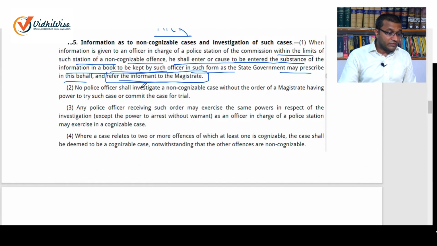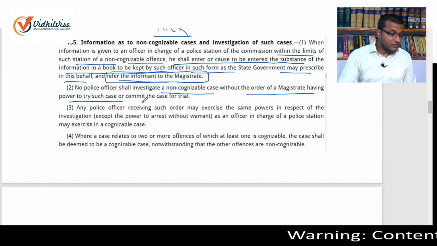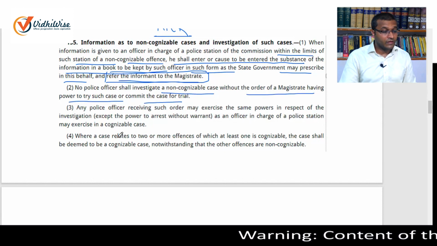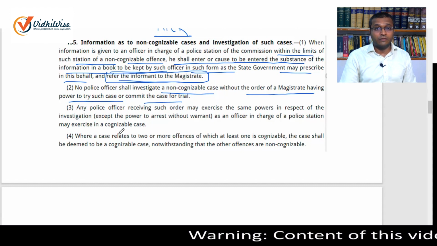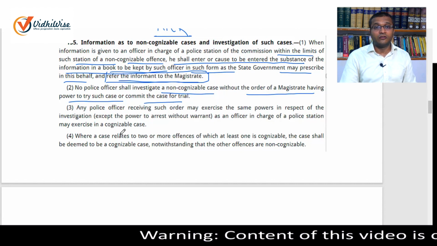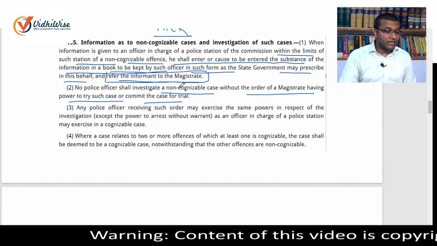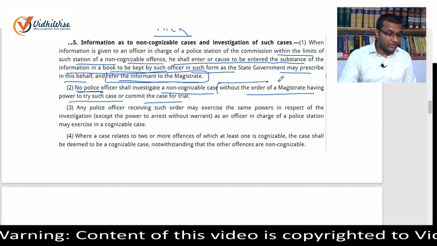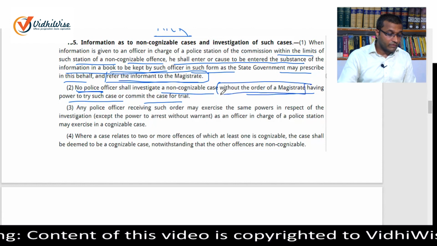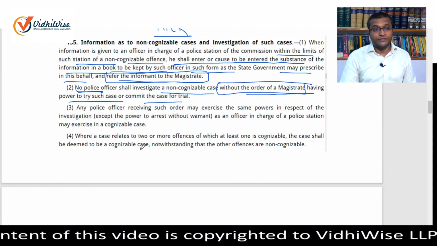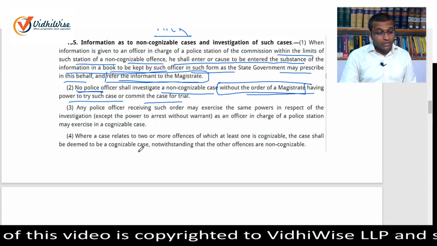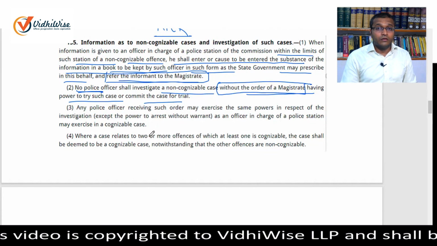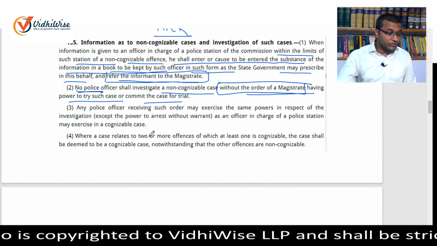No police officer shall investigate a non-cognizable offence without the order of a magistrate having power to try such case or commit the case for trial. There is an absolute bar on the power of a police officer to investigate a non-cognizable offence. He cannot investigate without the order of a magistrate. Without the order of a magistrate. Please remember this.